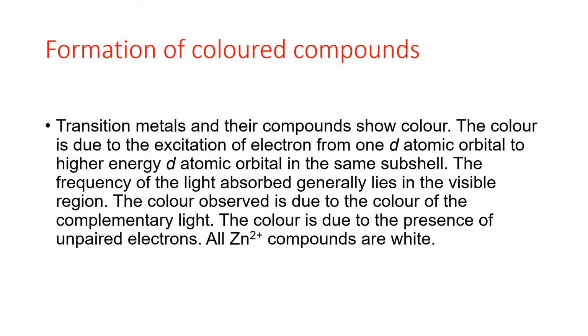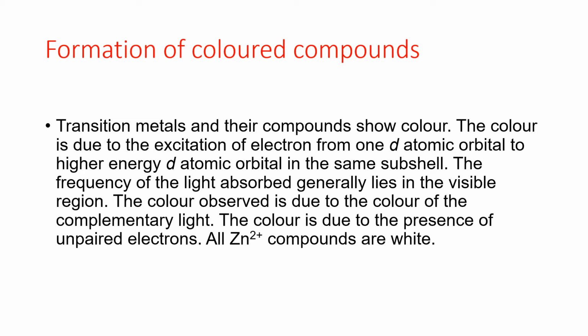The frequency of the light absorbed generally lies in the visible region. The color observed is the color of the complementary light. The color is due to the presence of unpaired electrons. All zinc ion compounds are white because there is no unpaired electron.